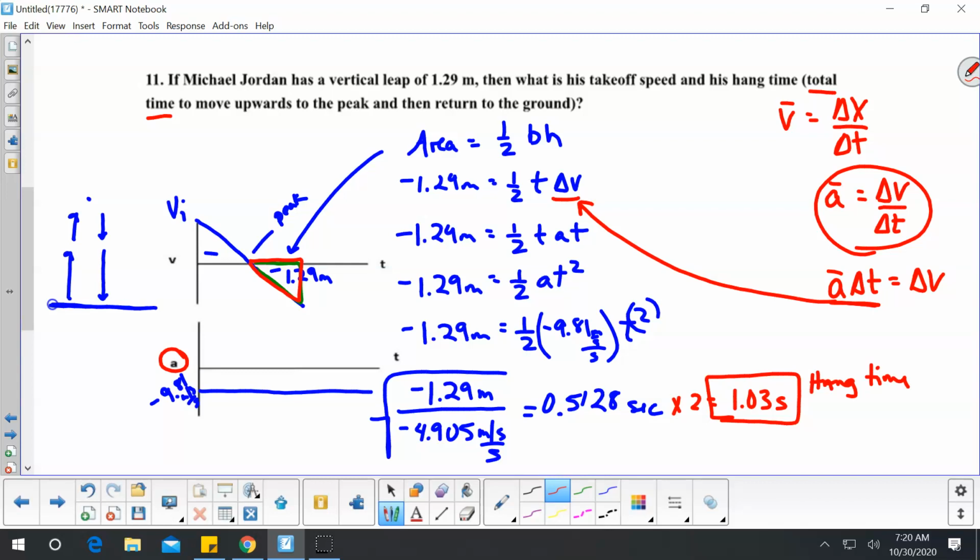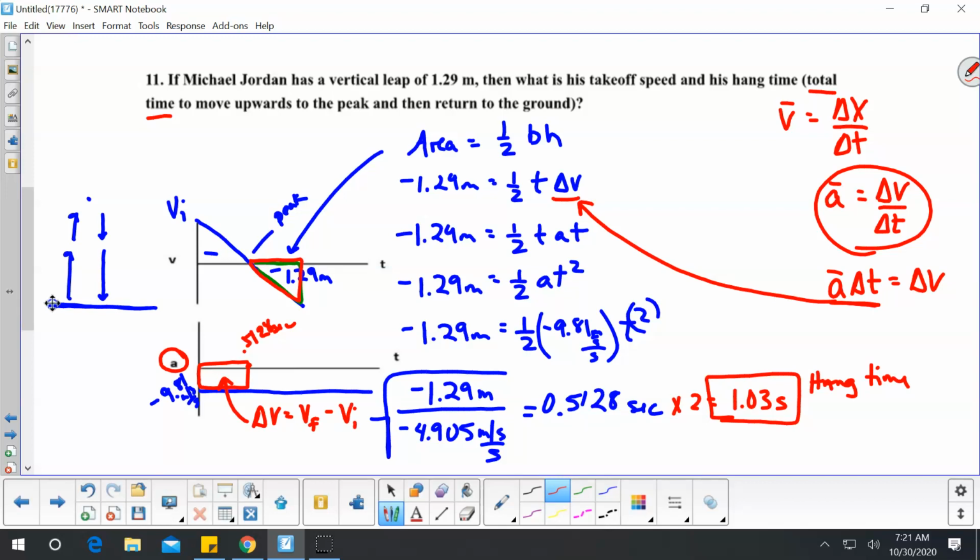Now, the other part that they're asking you to do is figure out what is the velocity initial. So we know the total time for this, or we could go back and just use half the time, if we want to use just that half time, we know this is 0.5128 seconds. I could figure out what my change in velocity is right here, that area underneath there, remember? The area underneath the a versus t graph is the change in velocity, and the change in velocity is always the velocity final minus the velocity initial.